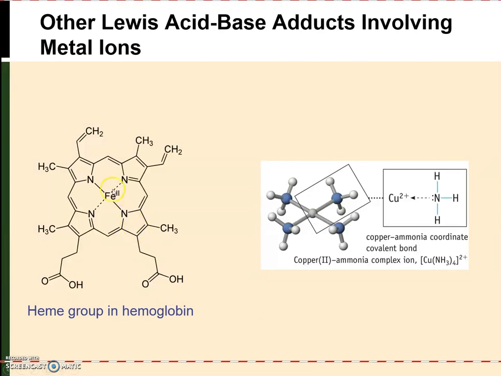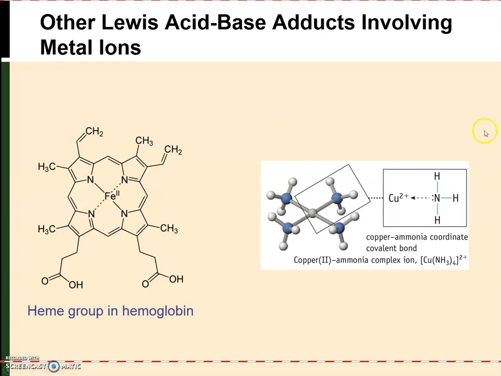Now, in addition, the iron 2 binds oxygen, which gives hemoglobin its activity, and this also is a Lewis acid base adduct. So again, the iron 2+ is acting as the Lewis acid, and the oxygen is acting as the Lewis base. And another example of a Lewis base that can bind to iron is carbon monoxide, and carbon monoxide is toxic to us because it's able to disturb the activity of hemoglobin, because the adduct that forms between iron and carbon monoxide is actually more stable than the adduct that forms between iron and oxygen. So once carbon monoxide binds, it can't be displaced by oxygen, and so you lose the activity of the hemoglobin.